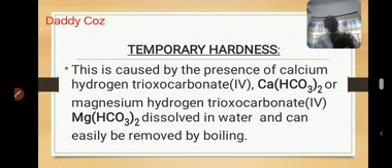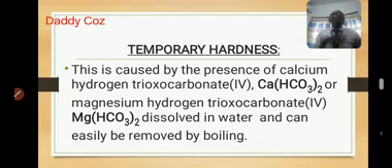Now, in removing hardness of water, or in removing calcium and magnesium ions from water, our main goal is to remove the calcium ion and magnesium ion from water. They are already inside the water, dissolved in the water, but we want to remove them from water. We want to precipitate them away from water. That is, we want them to form a precipitate that will bring them out of water.